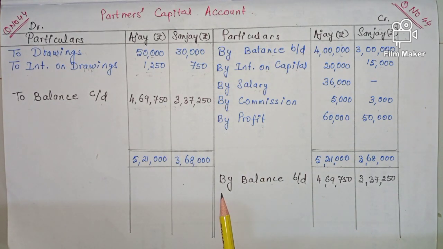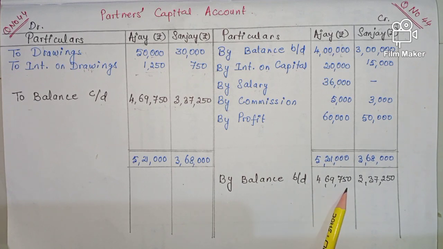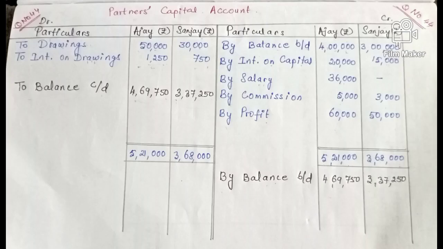So next year means by balance brought down 4,69,750 and 3,37,250. Now refer the solution for question number 44.